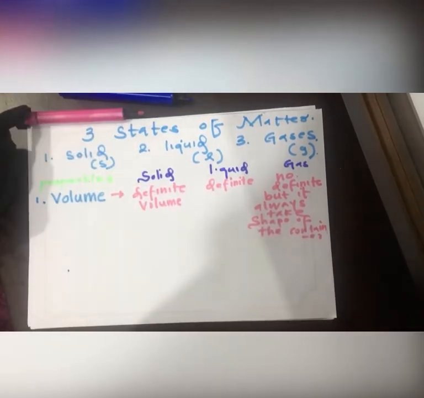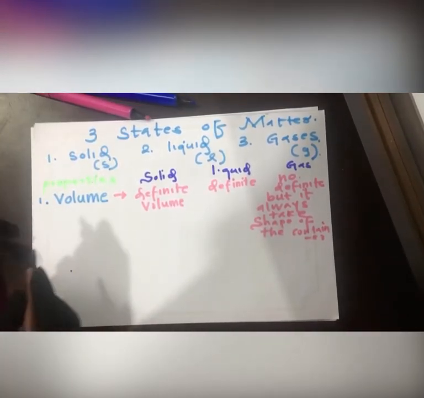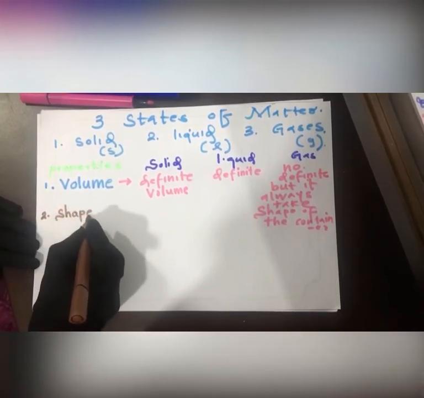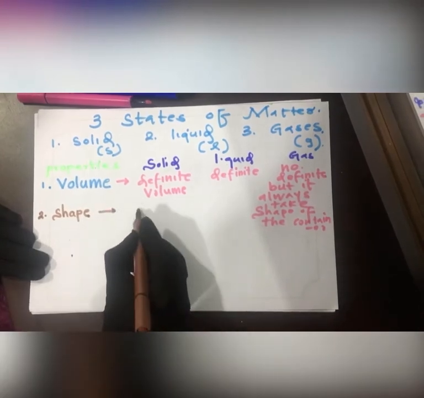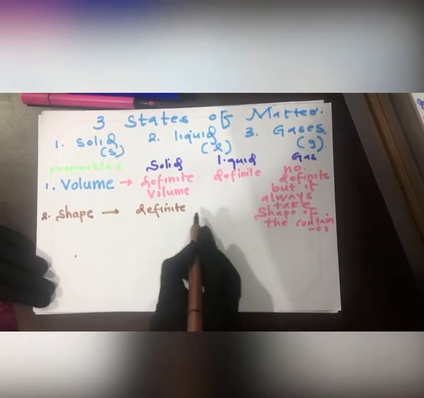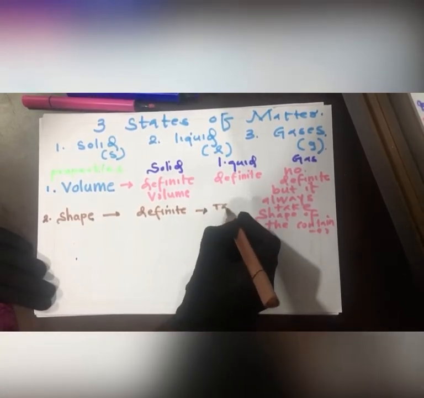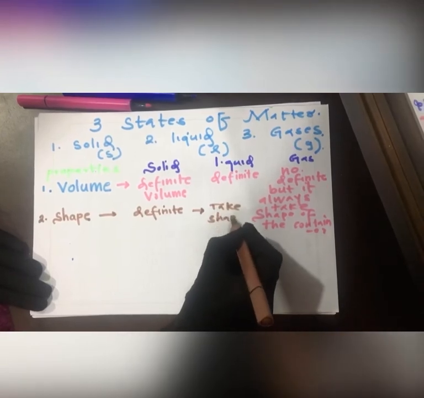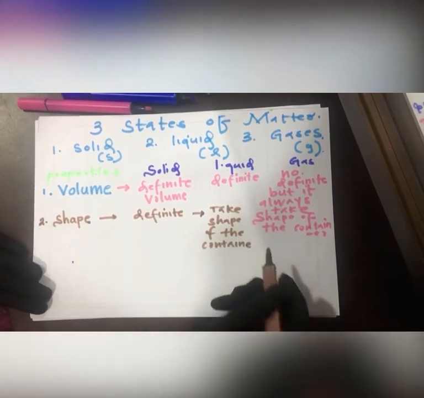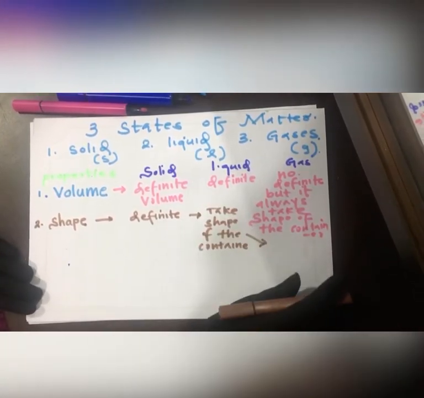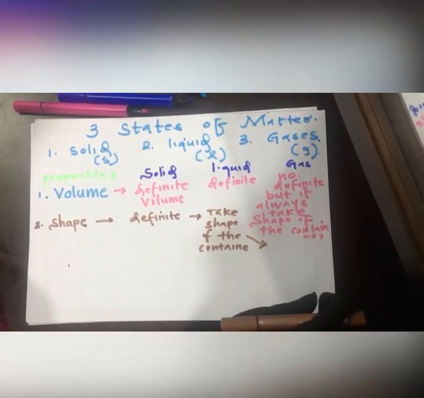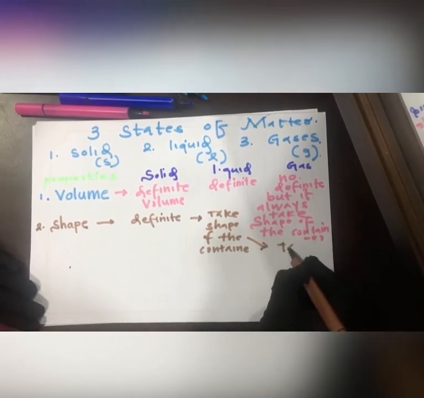Then the next thing is about the shape. Solid has a definite shape. Again the liquid takes the shape of the container. Then next comes the gas. Gas does not have any shape, but it also takes the shape of the container.